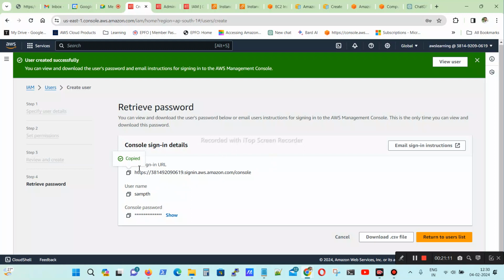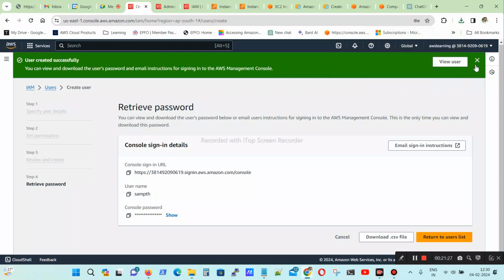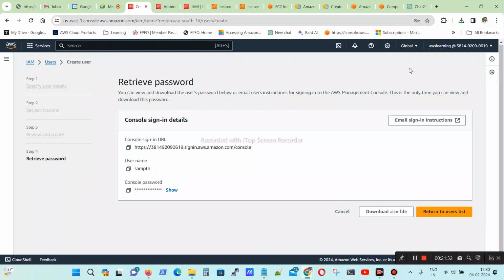Once you complete it, you can download your username and password here as a .csv file. But if this password is lost, you need to ask an admin to change the password again. If it is the root password that is lost, you cannot do anything. So the root password, which is the mail, we have to keep very carefully, and you cannot share it with others.